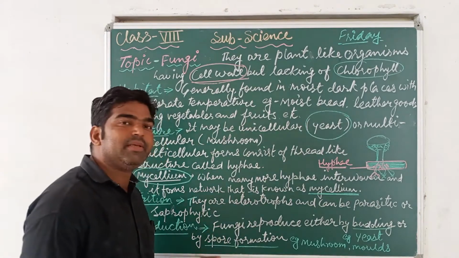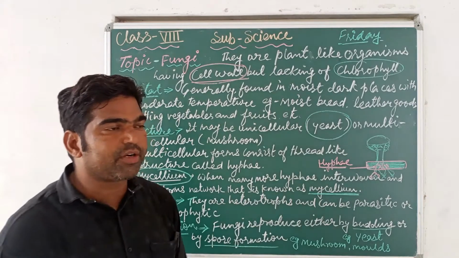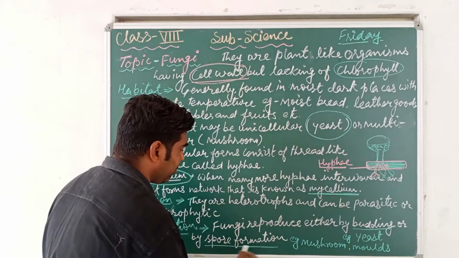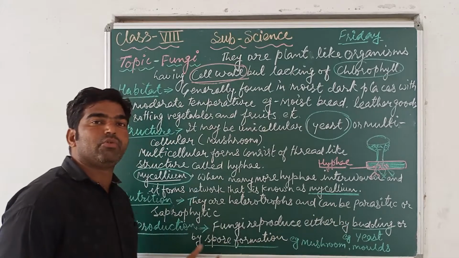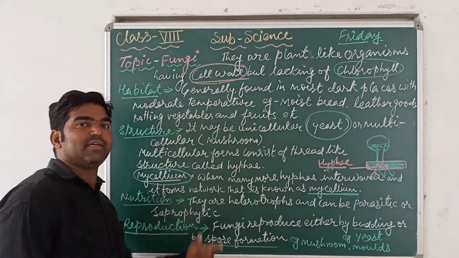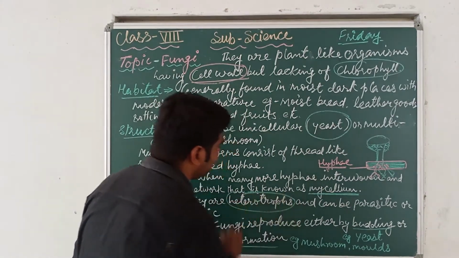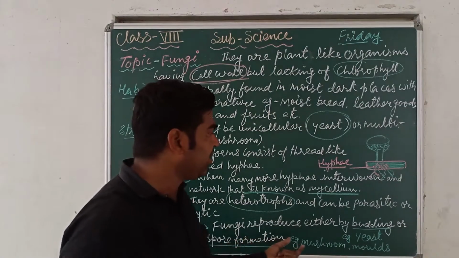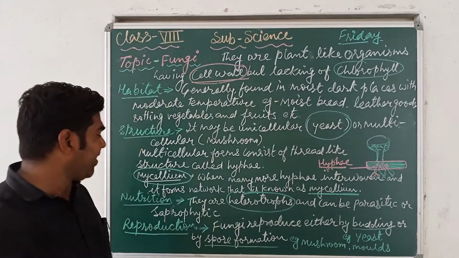And saprophytic means organisms which derive food from what? Dead and decaying material. So these are two types of mode of nutrition shown by fungi, and it is considered what? Heterotrophic. Heterotrophs means they depend on others for food, in the form of parasites or saprophytes.